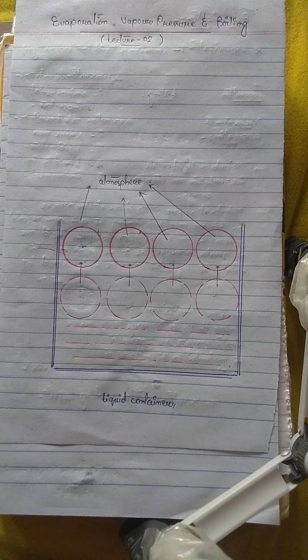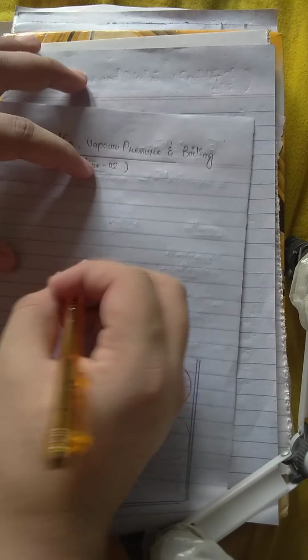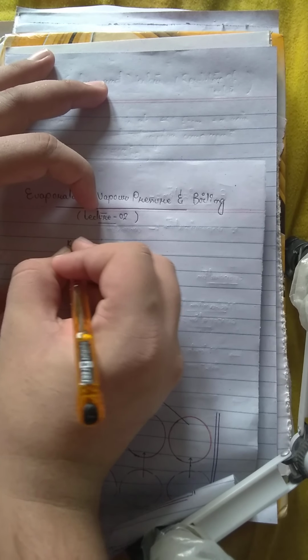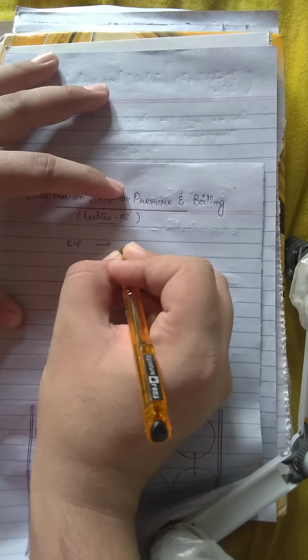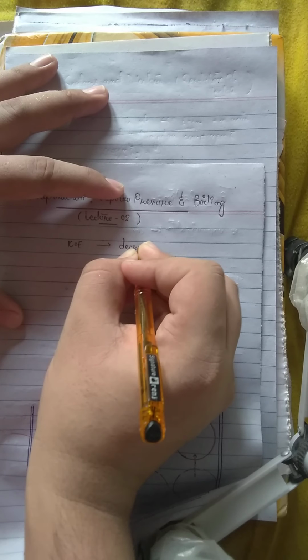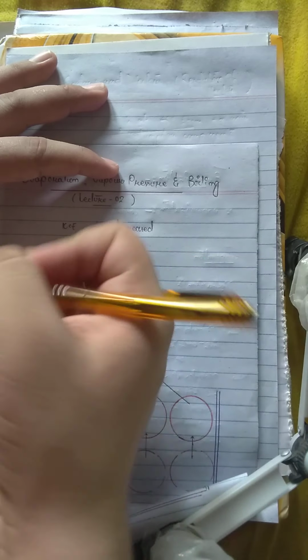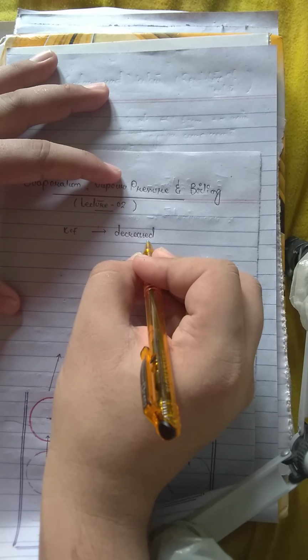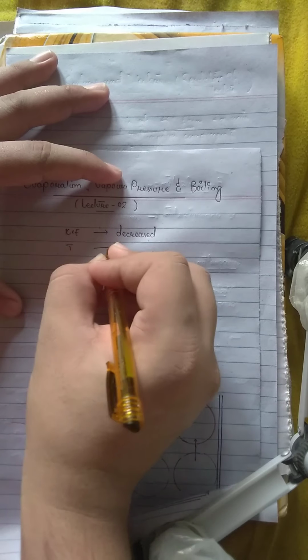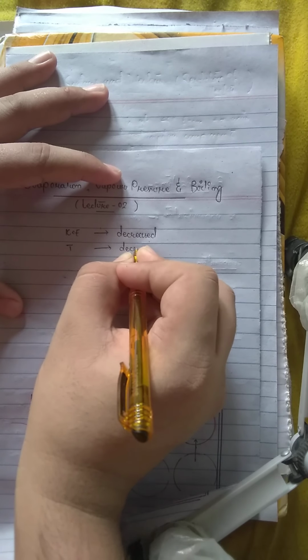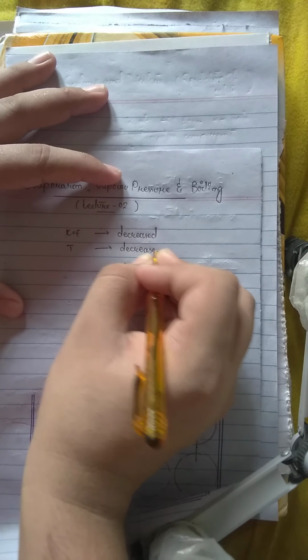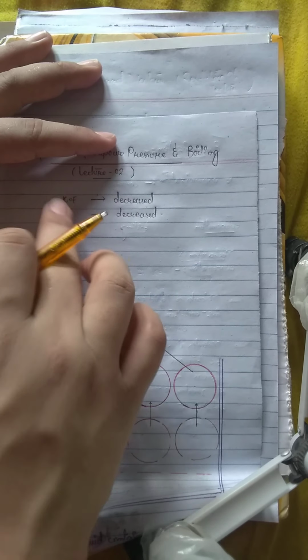We know that when the kinetic energy value of the system is decreased, it ultimately affects the temperature of the system. So if the kinetic energy of the system is decreased due to the escaping of molecules from the surface of the liquid to the atmosphere, ultimately the temperature is also decreased, because temperature and kinetic energy have a direct relation with each other.